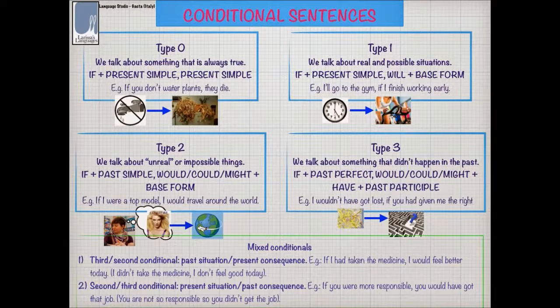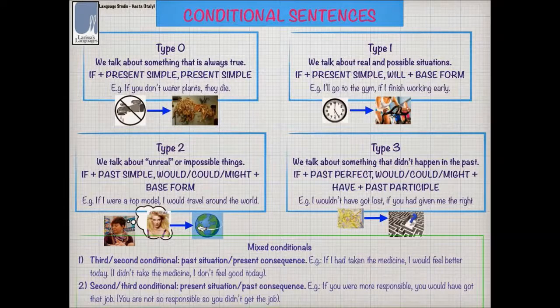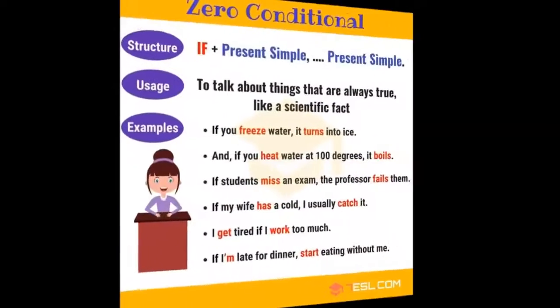The second type of mixed conditional is when we mix second and third conditional, if it's present situation but past consequence. For example, if you were more responsible, you would have got that job. You are not so responsible, so you didn't get the job.